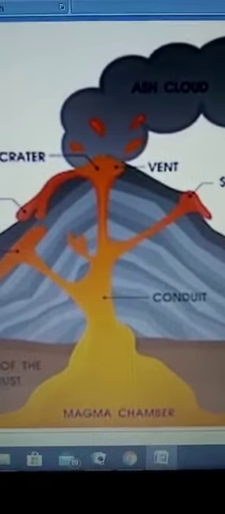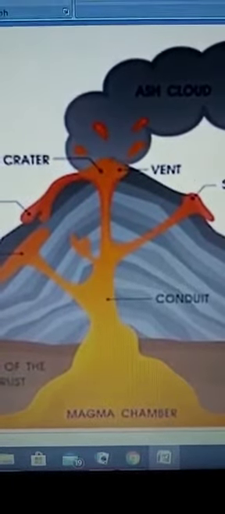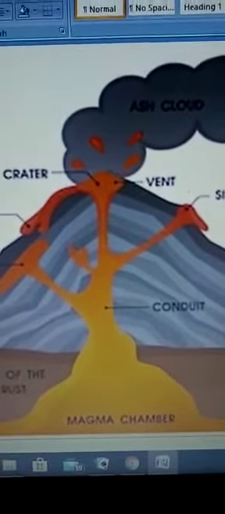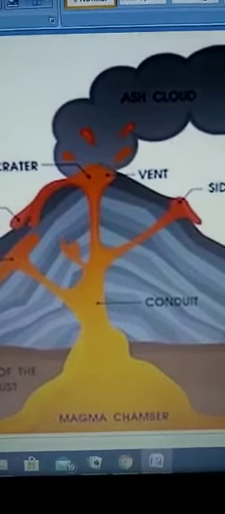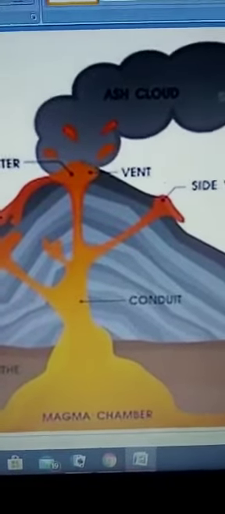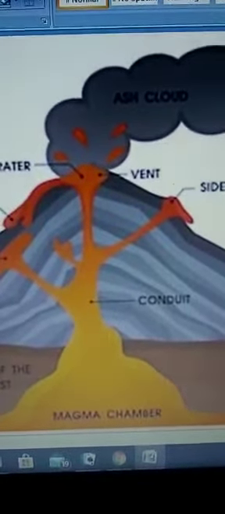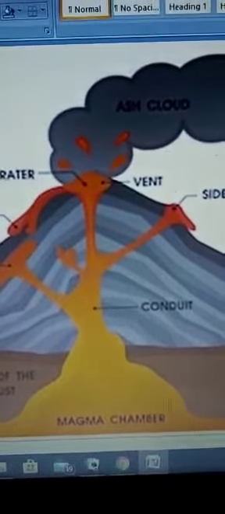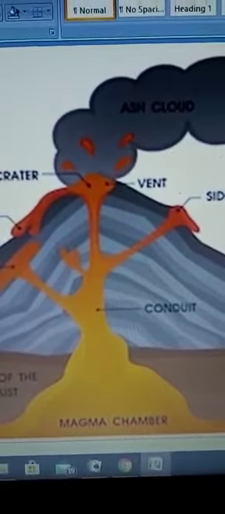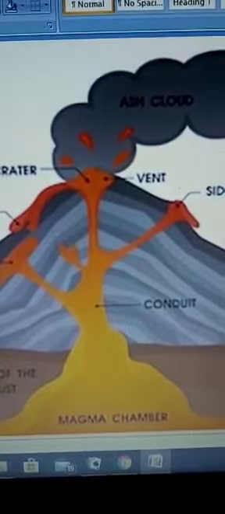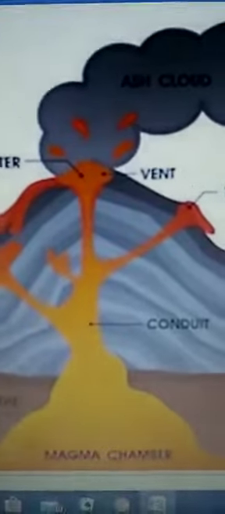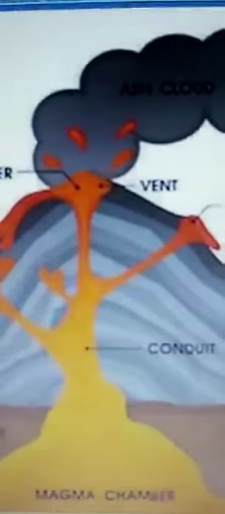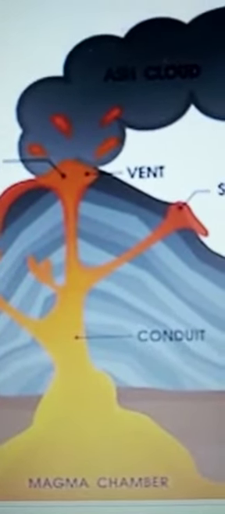Numerous types of landforms are created due to cooling and solidification of magma below the earth's surface and lava on the earth's surface. And these landforms created on earth's surface are called extrusive landforms. These include volcanic plateaus, volcanic mountains, and volcanic plains. Some of the famous volcanic plateaus are the South African plateau, then Colombian plateau, and Ethiopian plateau. They are beautiful landforms due to the eruption of the volcano.